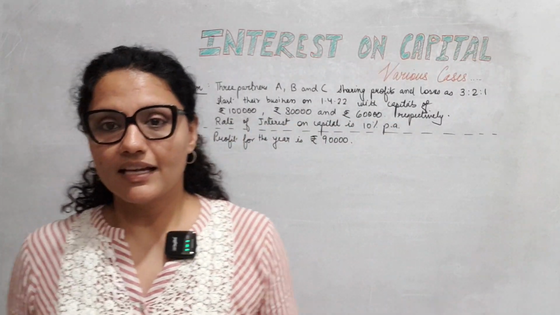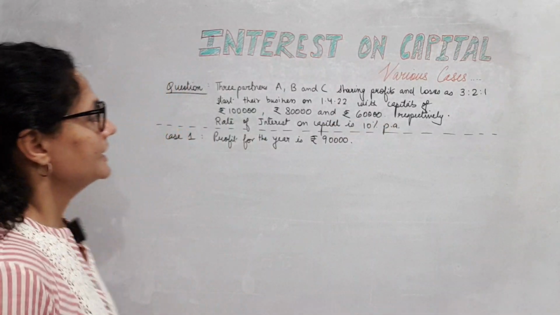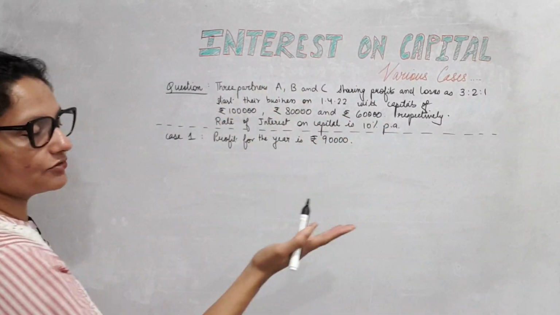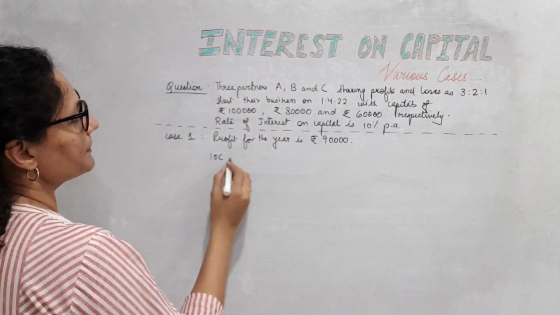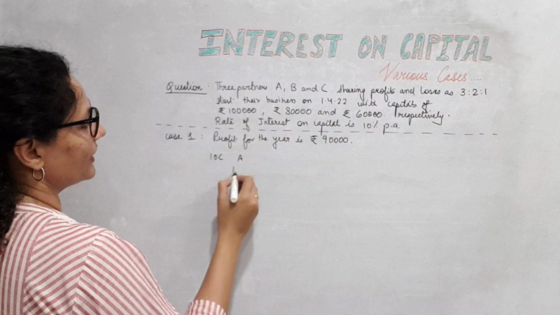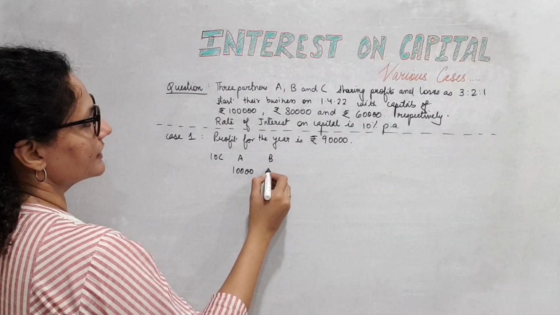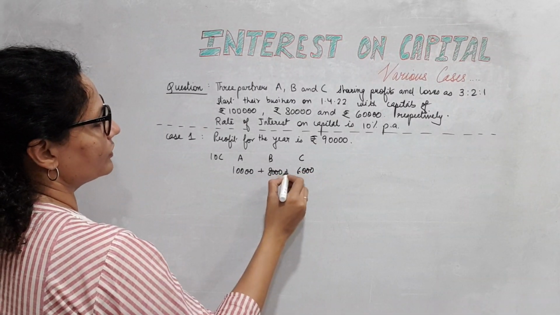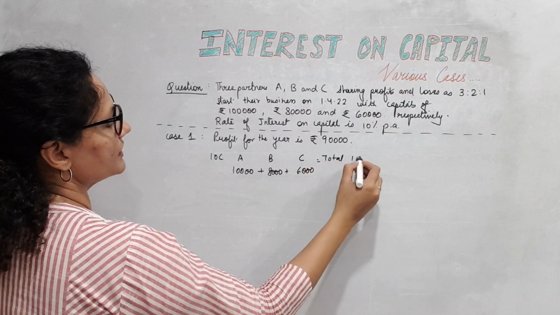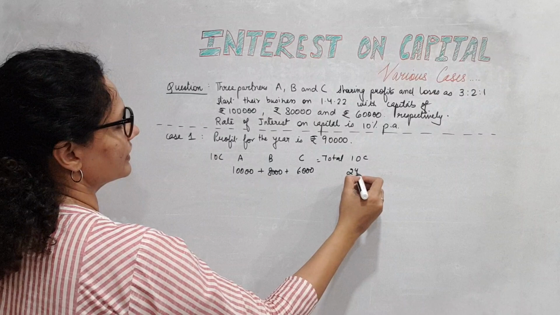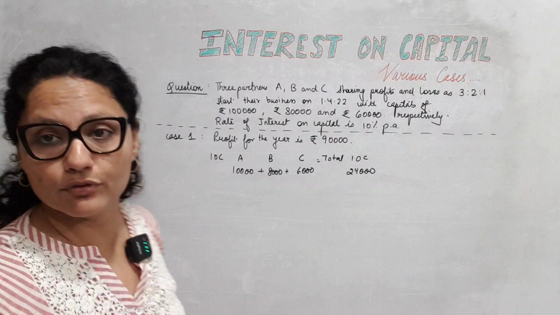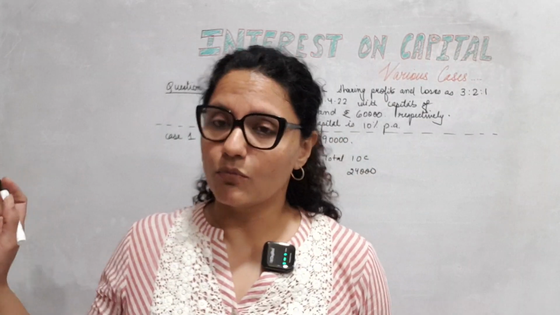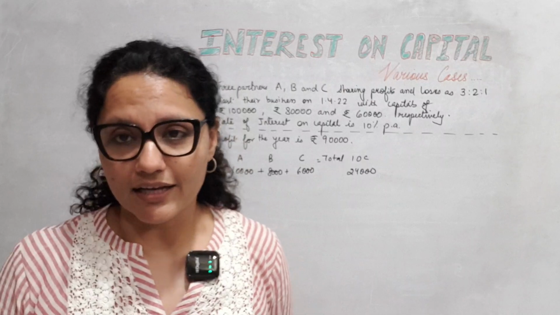Now we have to see first, how much is interest on capital going to come. Opening capitals 1,80,000, 1,20,000 and 60,000, and the rate is 10% per annum. Nothing is changing during the year. So interest on capital will be for A 18,000, B 12,000, C 6,000. If we add all of this, the total IOC is going to come as 36,000. My profits are 90,000, way more than the IOC that I need to give.